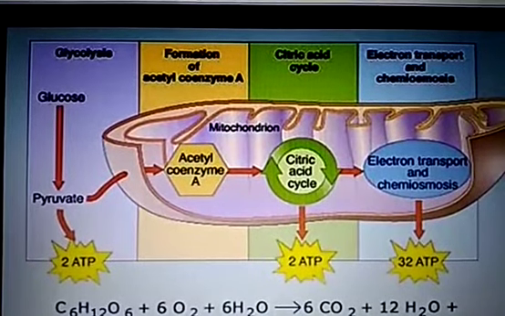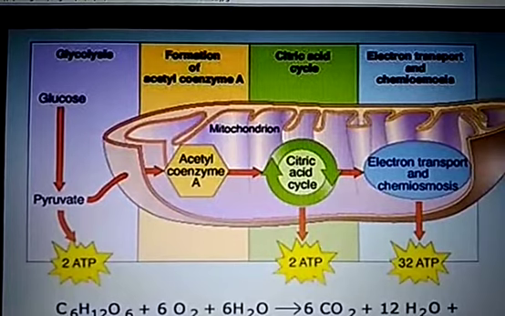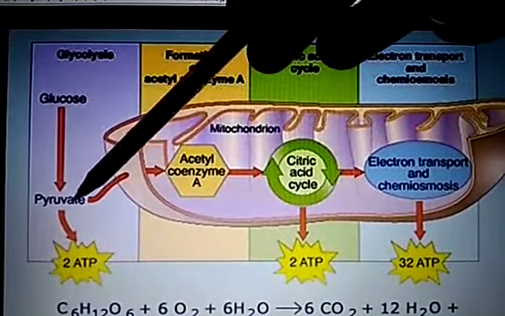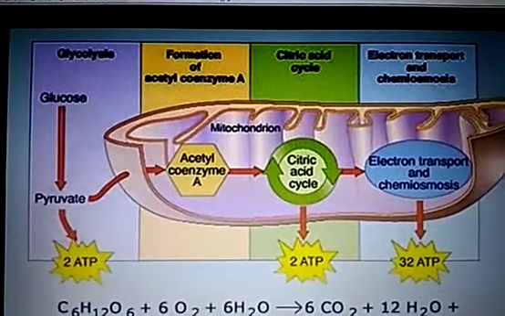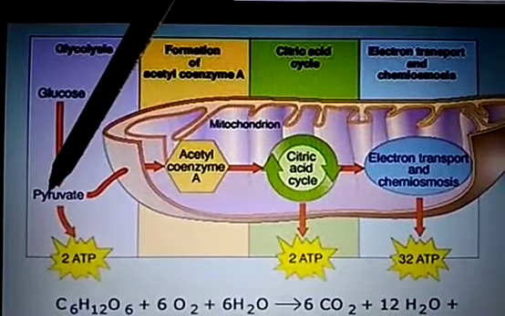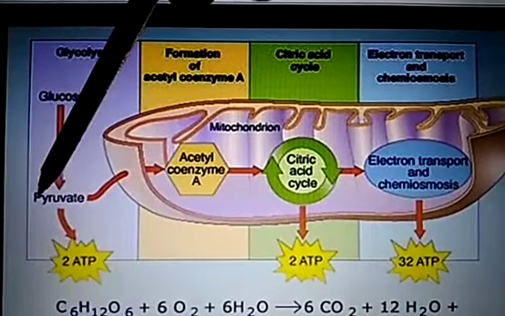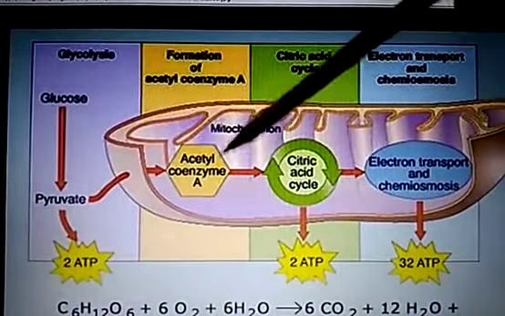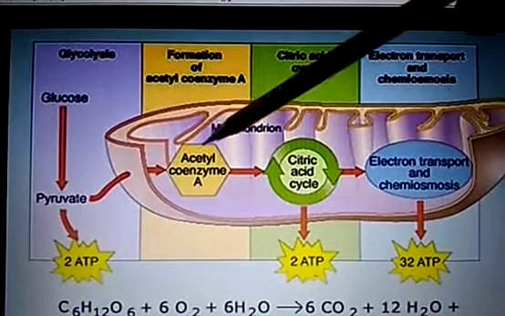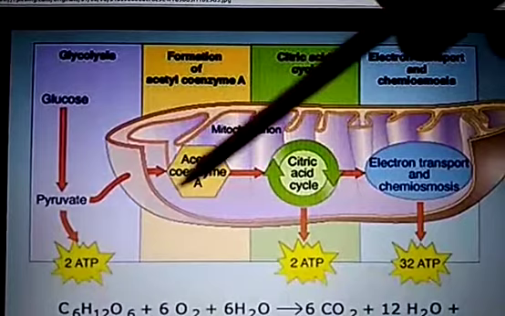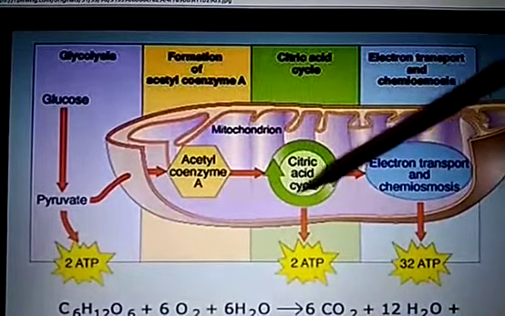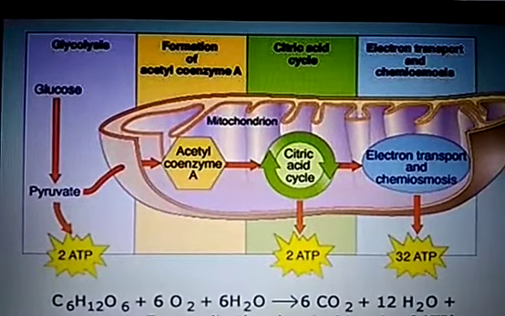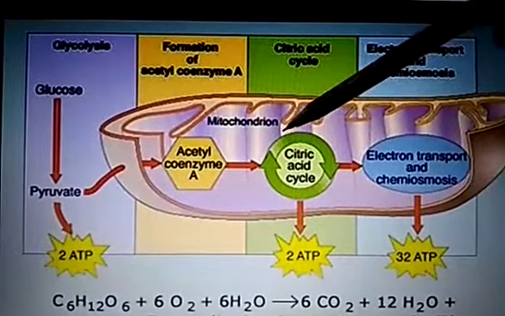The first step of internal respiration or cellular respiration is glycolysis. After glycolysis, a 6 carbon molecule glucose converts into pyruvate or pyruvic acid, producing 2 ATP. Then this 3 carbon molecule, pyruvate, enters inside the mitochondria, where it is accepted by acetyl coenzyme A. Then the product so formed undergoes another set of reactions known as the citric acid cycle or Krebs cycle. The citric acid cycle takes place inside the mitochondria.